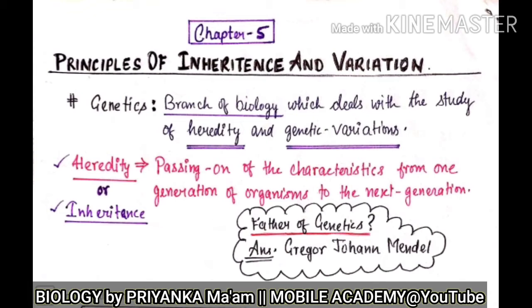So genetics talks about heredity and genetic variations. The next term is genetic variations. Genetic means related to the genes. Now what are genes? You are going to understand this when the chapter finishes. Variations means differences. So genetic variations in total say how the offsprings are different from their parents.